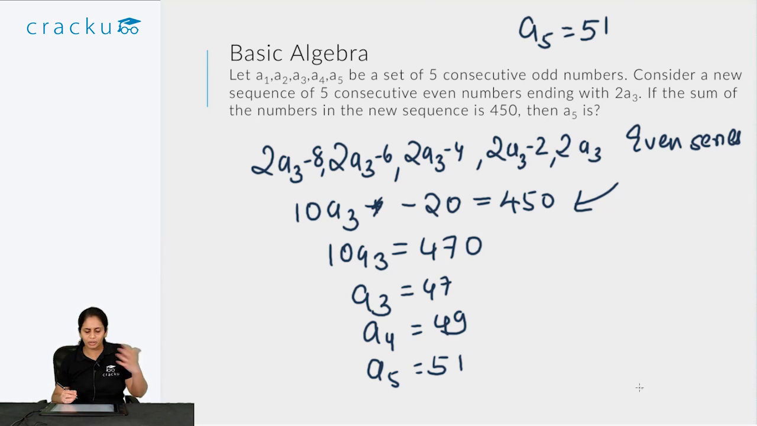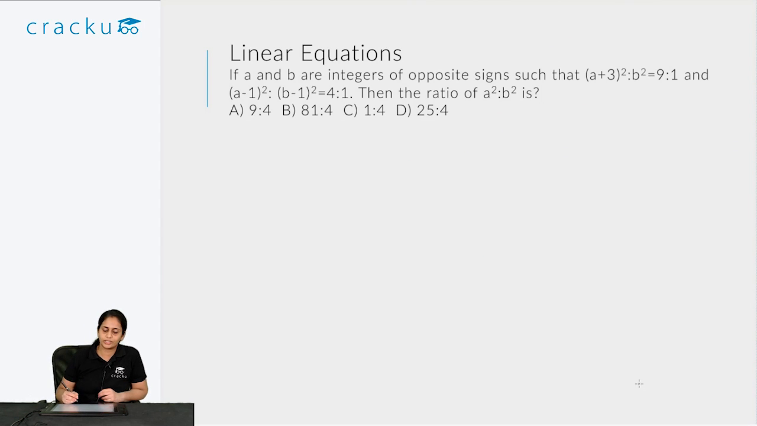So now that you know what basic algebra involves, let's go on to the next type, which is linear equations. Now consider the following recent CAT question. If a and b are integers of opposite signs such that (a plus 3) the whole square to b square is 9:1 and (a minus 1) the whole square to (b minus 1) the whole square is 4:1, then the ratio of a square to b square is what?